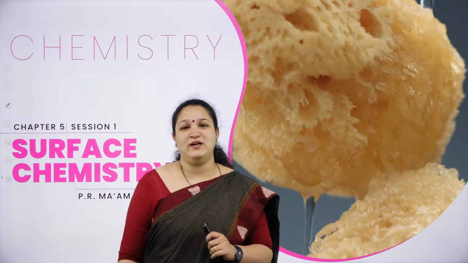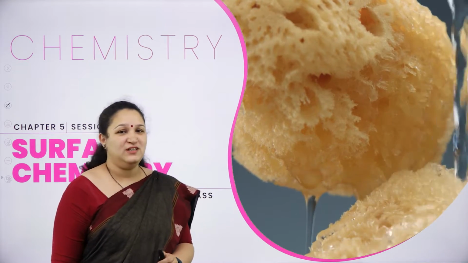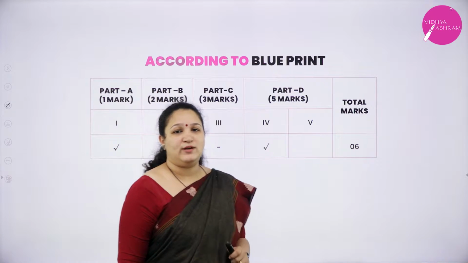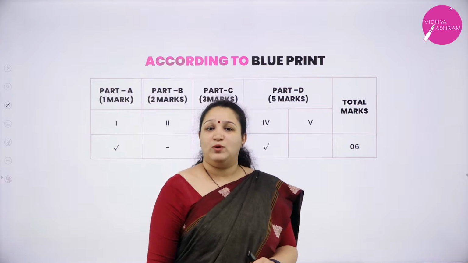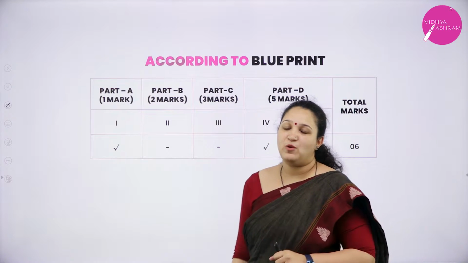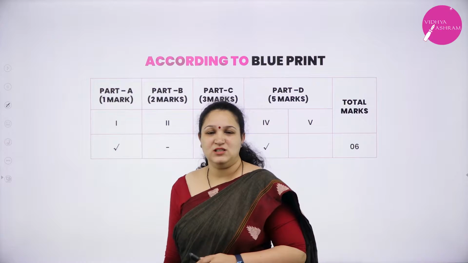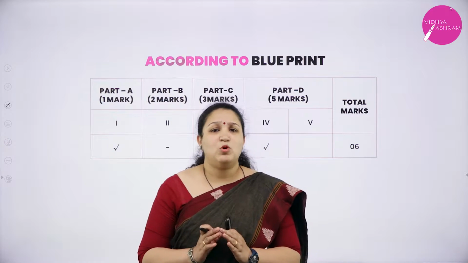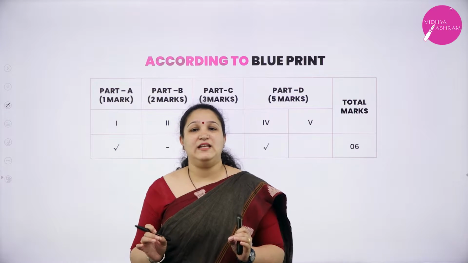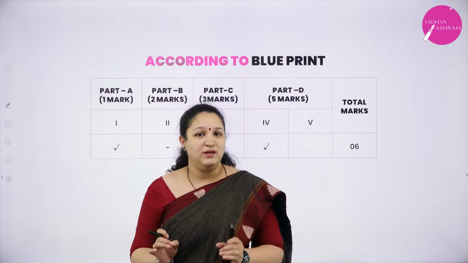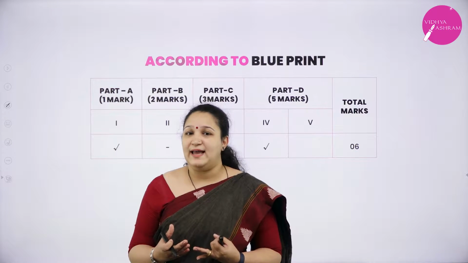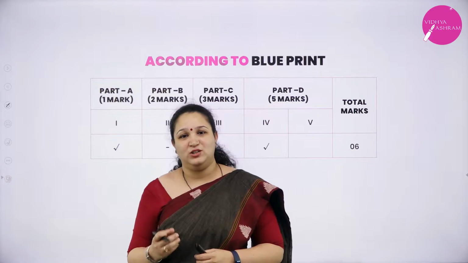So let's first look into the weightage of the chapter. We have 6 marks weightage allotted for this chapter. You can expect one 1-mark question and one 5-mark question from this particular chapter. This chapter is the easiest and most scoring because it does not have any equations to be remembered. Also, it does not have any numericals like the other physical chemistry topics.